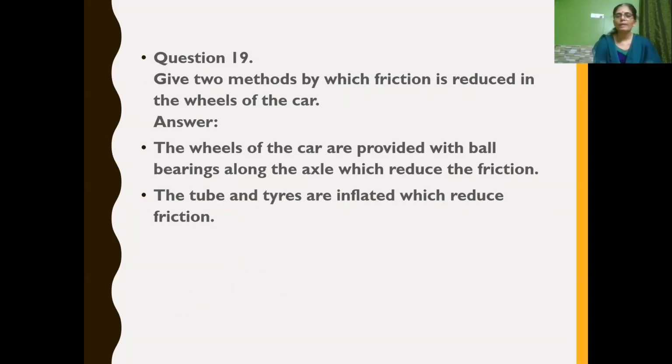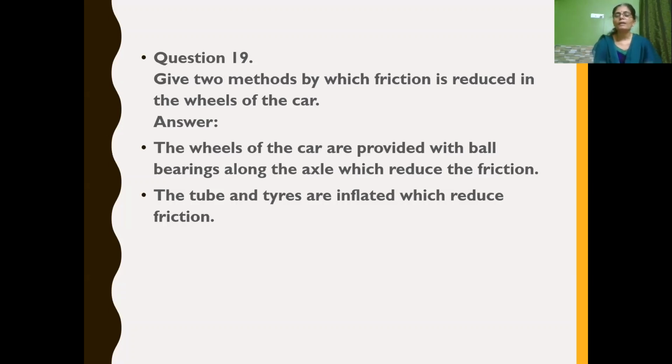Next, give two methods by which friction is reduced in the wheels of a car. If the friction in the wheels is reduced, then only can they roll over so that the car can move properly, isn't it? So the wheels of the car are provided with ball bearings, as we have already seen, along with the hub and the axle, so as to reduce friction.